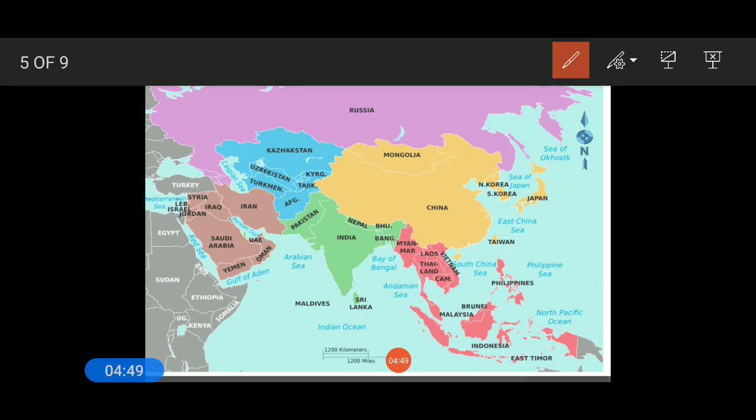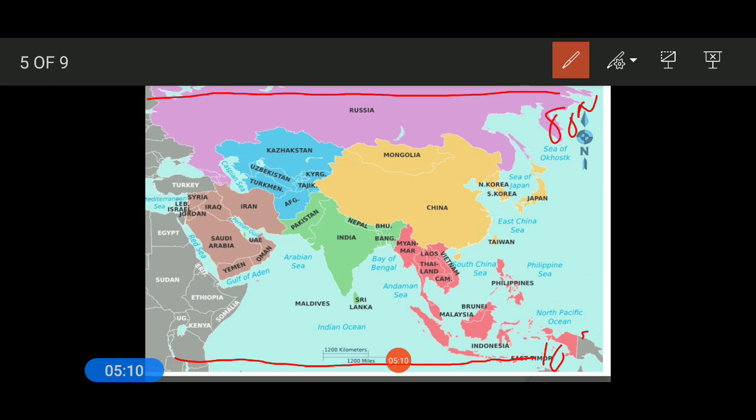So latitudinally Asia extends from, let us take this line as the latitude, this is 10 degrees south, and up to the north, let us consider this, a little bit up, that is 80 degrees north. So the majority of this land area lies in the northern hemisphere. This is why Asia's entire region lies on the northern side. So latitudinally it extends from 10 degrees south to 80 degrees north. This is why Asia lies entirely in the northern hemisphere.